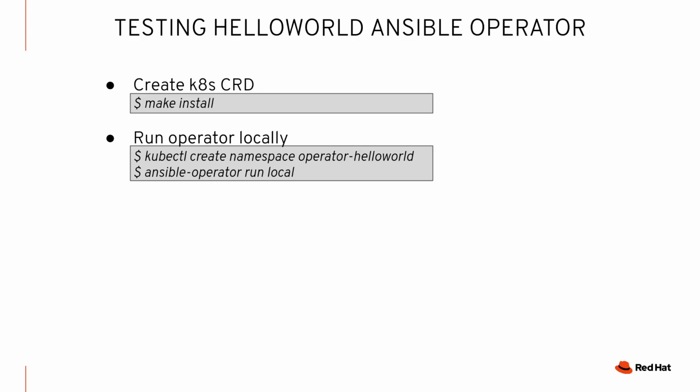So what we're going to do here is we're going to use make, and we're going to make install. What that does is it deploys our CRD, our custom resource definition, which again is our API endpoint for the operator. Then we're going to create a namespace, and we're going to run the operator in local mode. So running the operator in local mode, as you'll see, basically runs it in the terminal, so we see everything in standard out. And the advantage there is we can quickly test. So we don't need to go through a full deployment, creating a Docker image, pushing it to repositories, registries, and that kind of stuff. So let's do that.